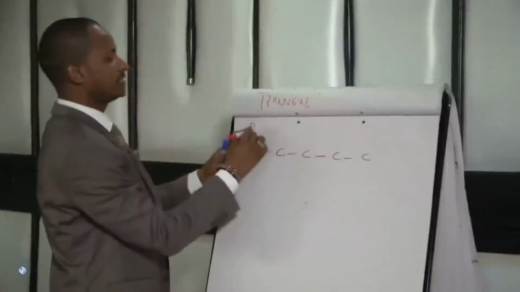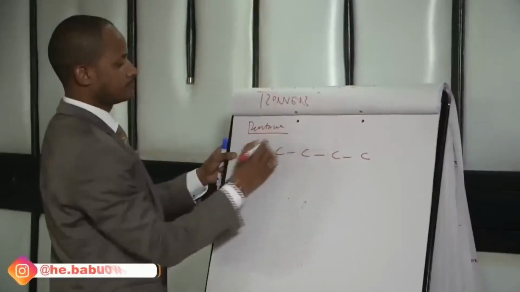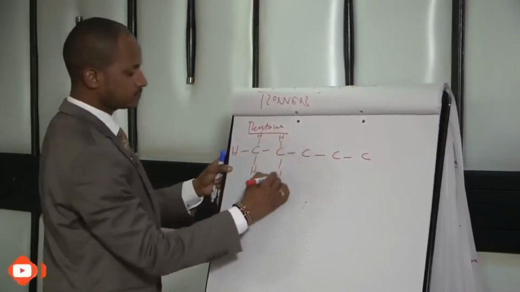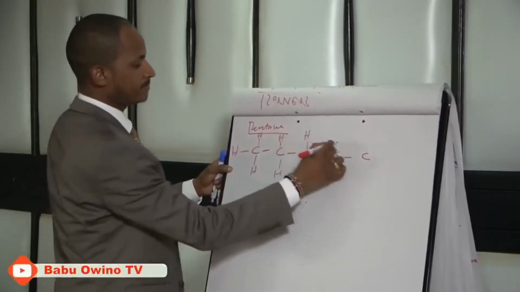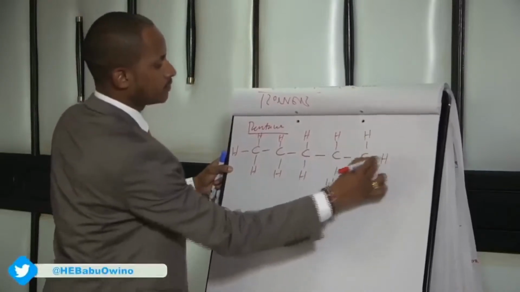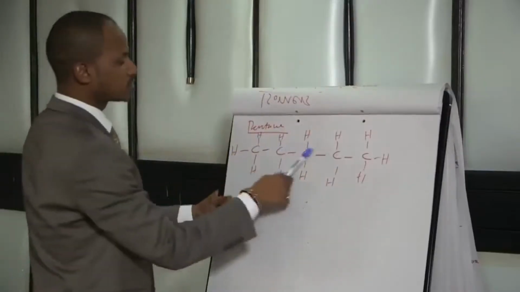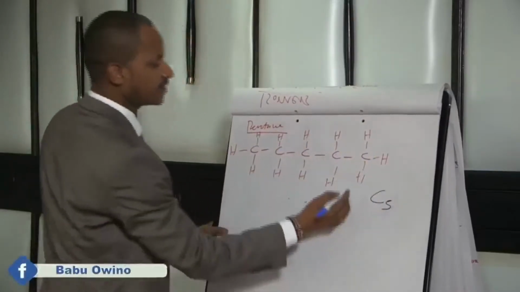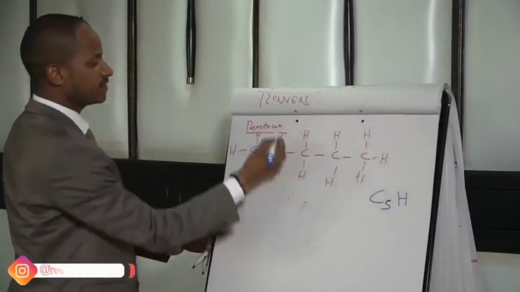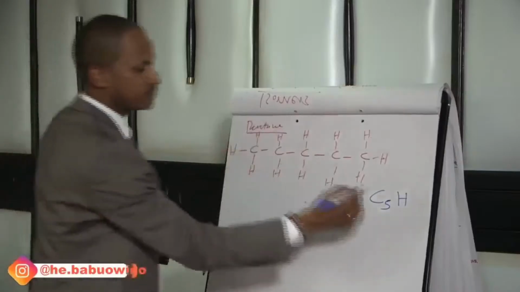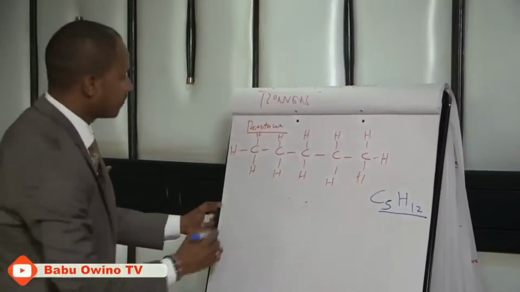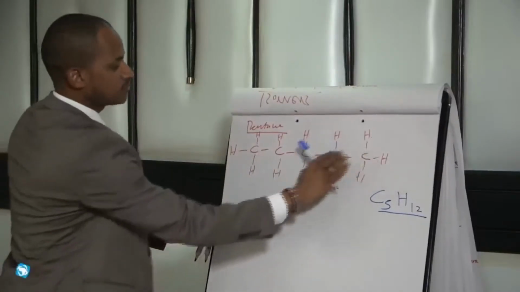Another example, if you want to do for pentane, this is the structure for pentane. So pentane here has 1, 2, 3, 4, 5. C are 5, and hydrogens are how many? Hydrogen atoms 1, 2, 3, 4, 5, 6, 7, 8, 9, 10, 11, 12. We want to get isomers of pentane. Just reduce by 1 and branch it.